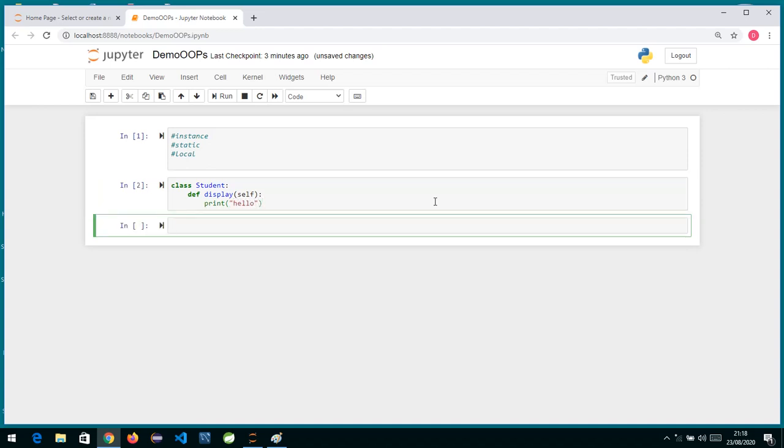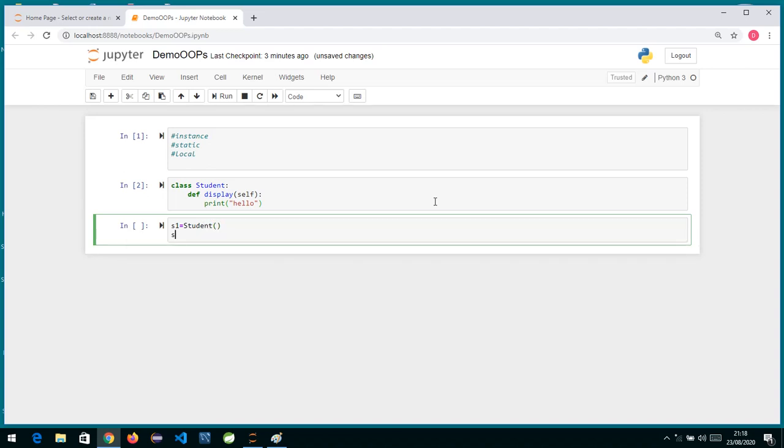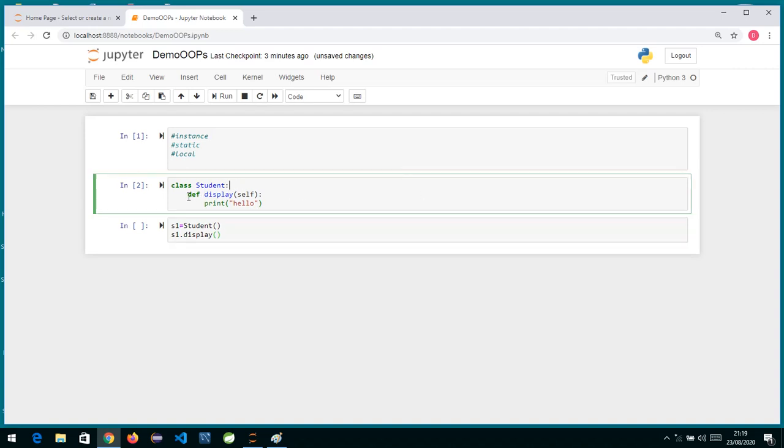I have just defined one method inside my student class, and now I say s1 is equal to Student with empty brackets, and then I say s1 dot display. So we have defined a class, and inside this class, using the def keyword, the way we define functions, we have created one method, and the name of the method is display. This display method is taking one argument, self.